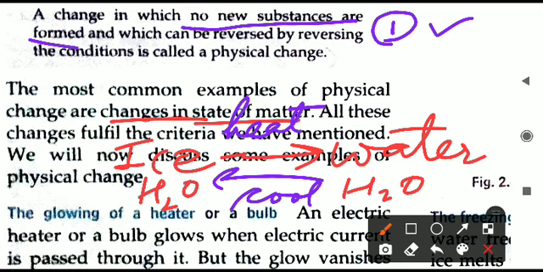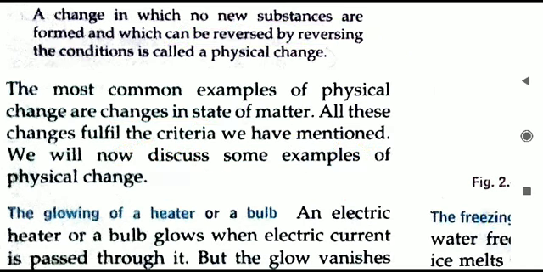That means the second condition of this definition, that it can be reversed on reversing the condition, is also equally correct. Because both these points are present in the changing of ice to water, we can say it is a physical change. It is a reversible change, as we discussed earlier, and now we can say it is a physical change.